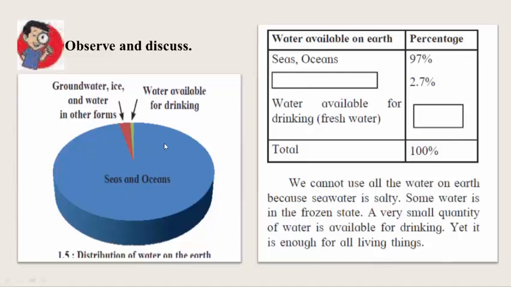Now, what is the percentage of water available on earth? Sea and ocean is 97%, and groundwater, ice and water in other forms is 2.7%. Water available for drinking, that is fresh water, is only 0.3%. It means we cannot use all the water on earth because sea water is salty.